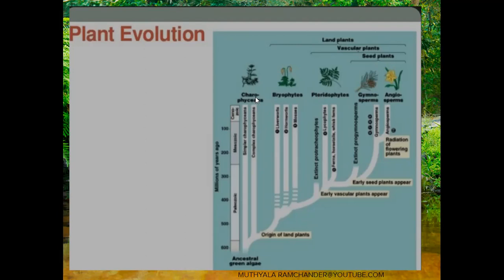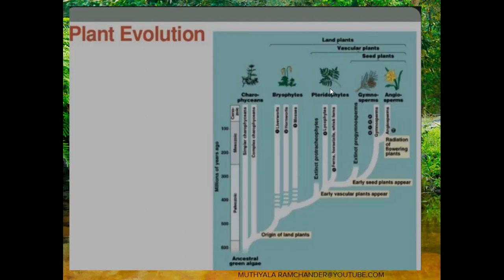Charophyceans developed in which region? Only in the aquatic region. The aquatic region is mainly of two types: one is freshwater aquatic region, the second is marine aquatic region. So these developed only in water. Later, bryophytes, pteridophytes, gymnosperms, and angiosperms developed on land. So these plants are called land plants.